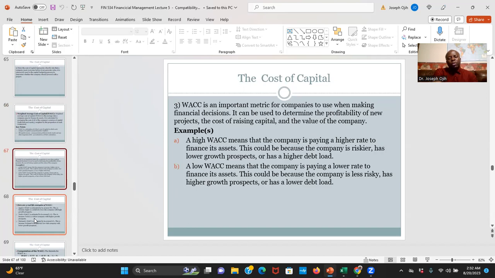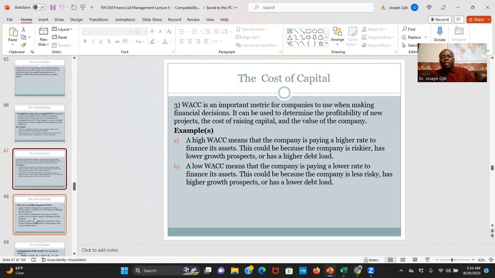We also need to know that the weighted average cost of capital is a very important metric for companies to use when making financial decisions. In other words, we can use it to determine the profitability of new projects, the cost of raising capital, and the value of the company.